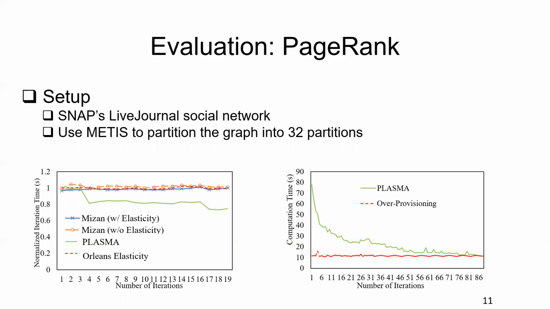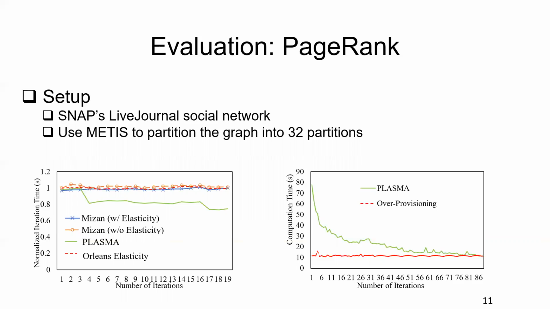In the first experiment, we fixed the resources to 8 servers, with each server having 2 CPUs. Initially we place 4 partitions on each server, and we compare Plasma with Mizan, which is an elastic graph computation platform, and Orleans' elastic management, which will put the same number of partitions on each server.